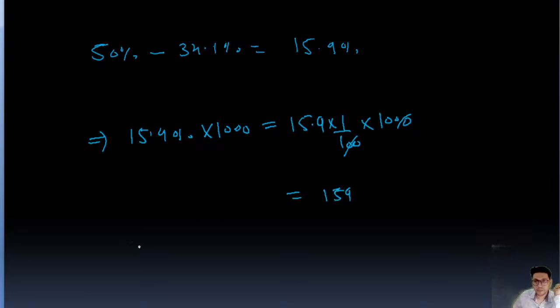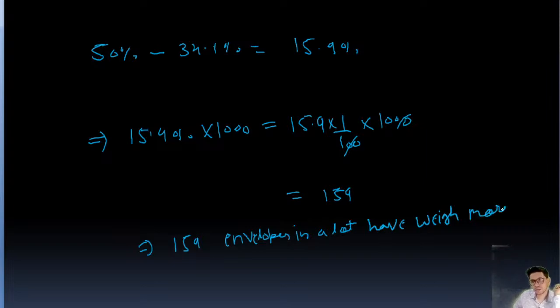So this means 159 envelopes in a lot have weight more than 2 gram. So this is the answer, guys.